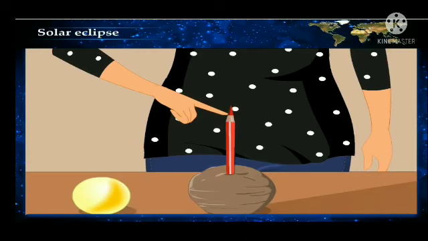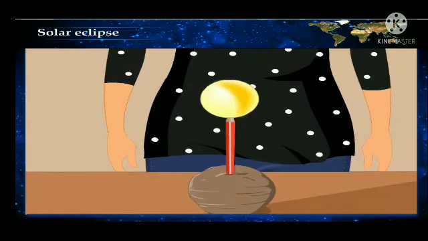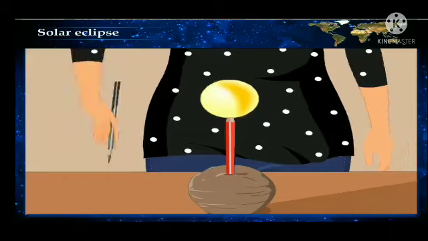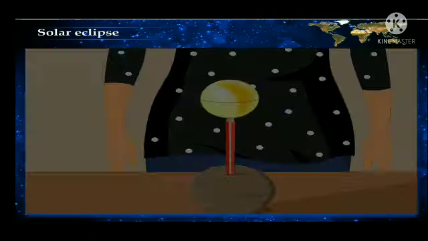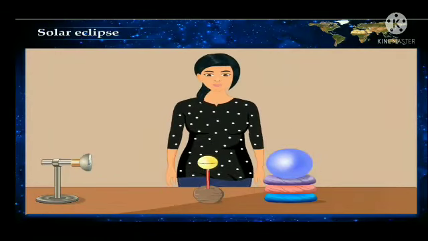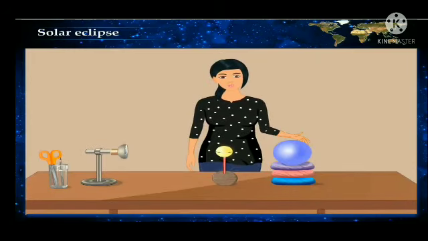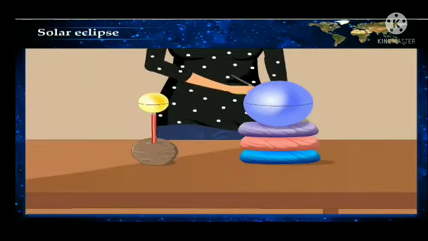Now, place the small plastic or sponge ball on the tip of the pencil. Consider this ball as the moon. Draw a circle along the center of this ball. Now place a rubber or cloth ring at a distance of 4 to 5 inches from this ball and place a large ball on it. Consider this large ball as the earth. Draw a circle at the center of this ball too. Consider this to be the equator.